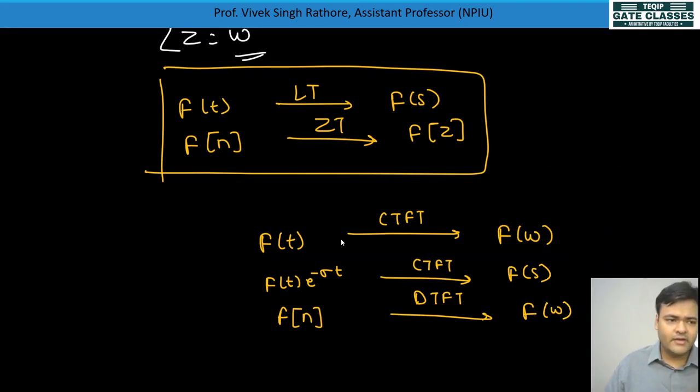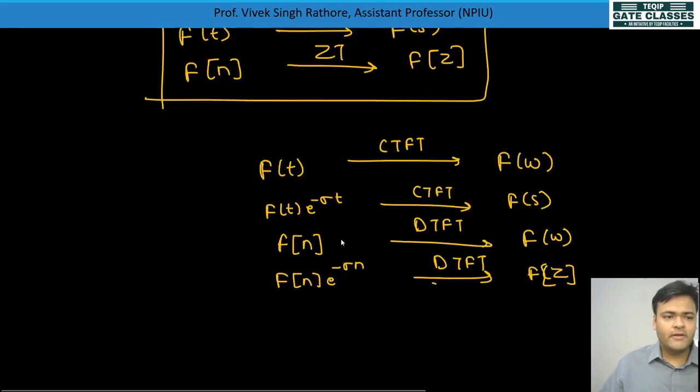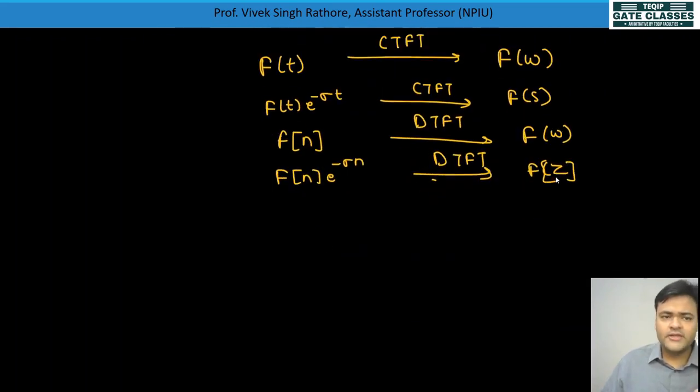And if we are doing f of n into e to the power minus sigma n, just like this, I will write here clearly for your understanding. E to the power minus sigma n, and now we will take discrete time Fourier transform. What we will get? We will get f of z. Okay, f of z. So ultimately what we are doing, z transform is nothing but Fourier transform of f n into e to the power minus sigma n.